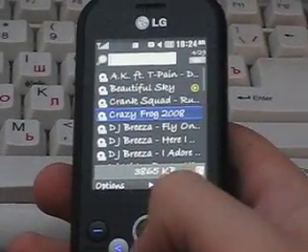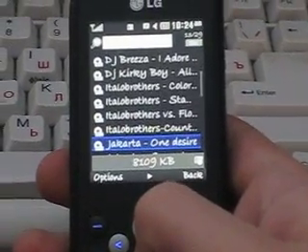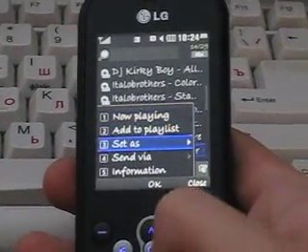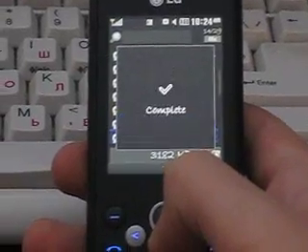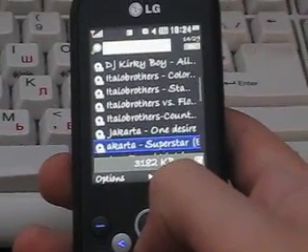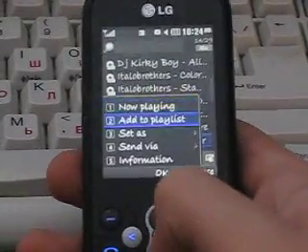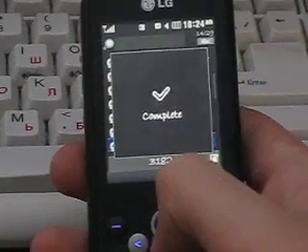So say I'll just do, what's a good one, this one. So options, now you can set as ringtone, set it, and there we go.